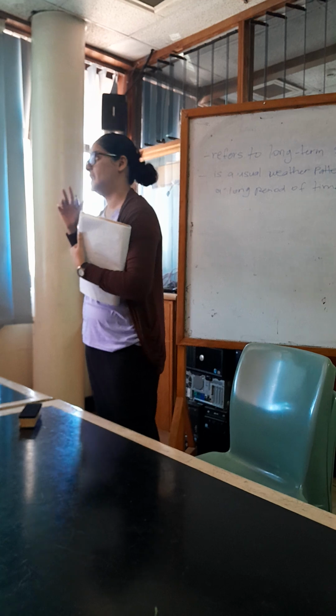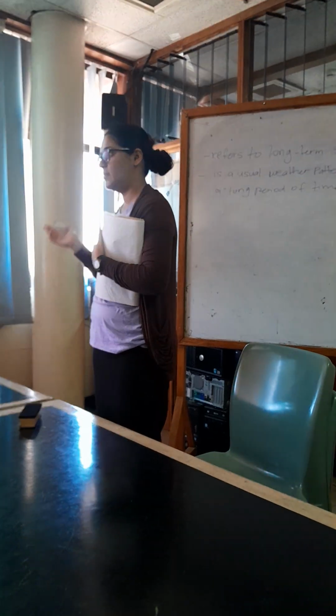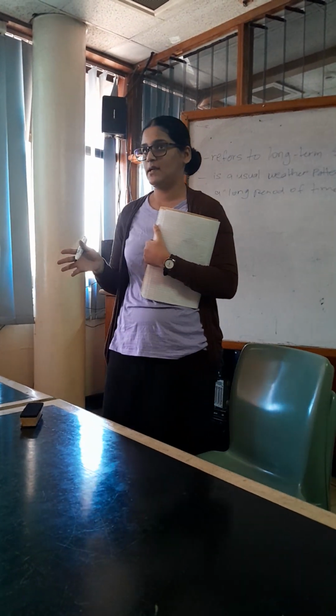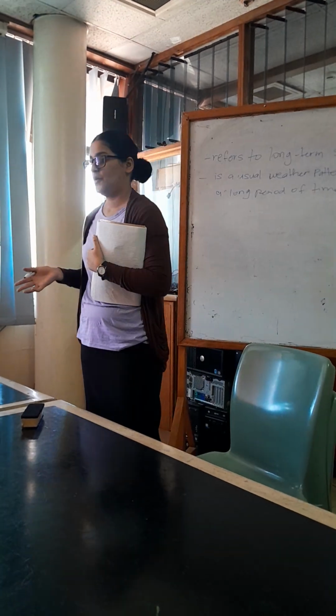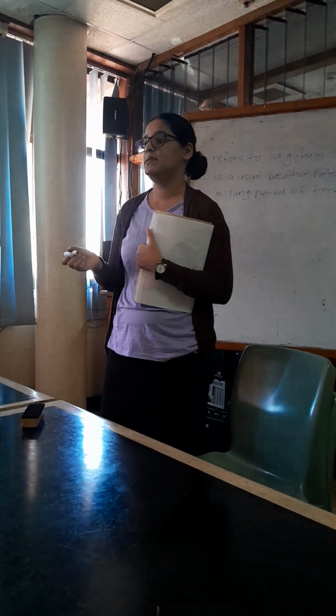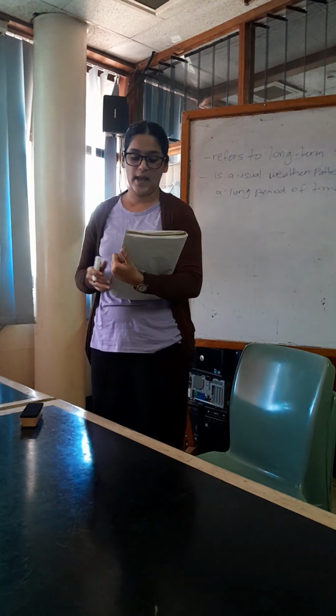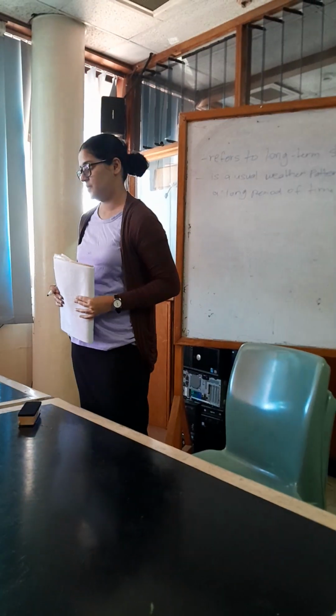So drought is one thing, and from November to April, we see there is a lot of rainfall taking place, which is heavy rainfall. And why is it happening? Because of climate change.